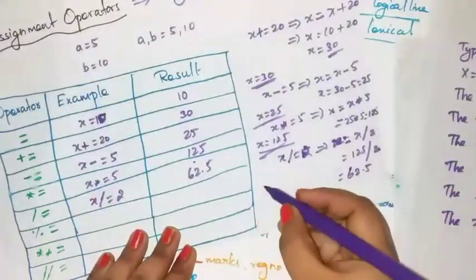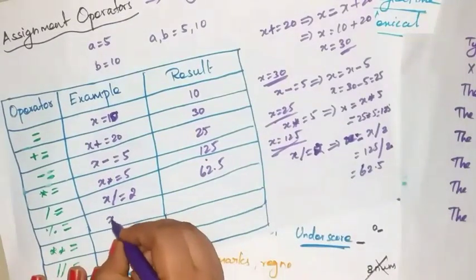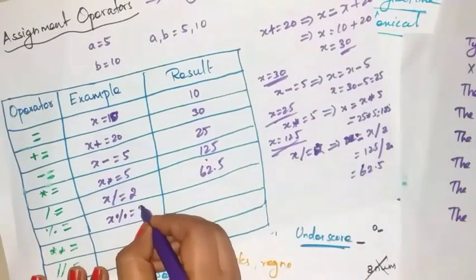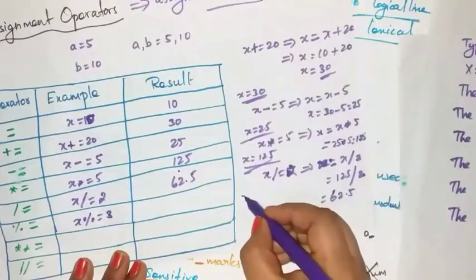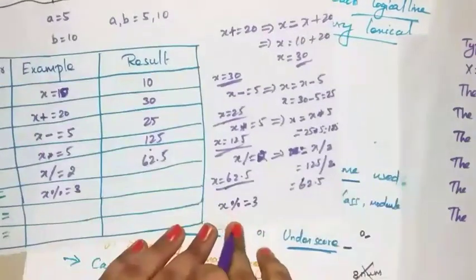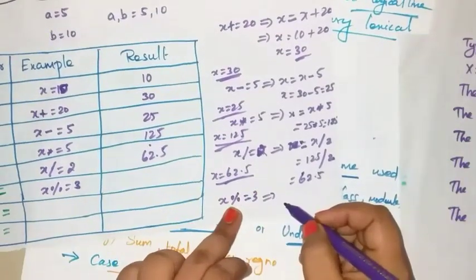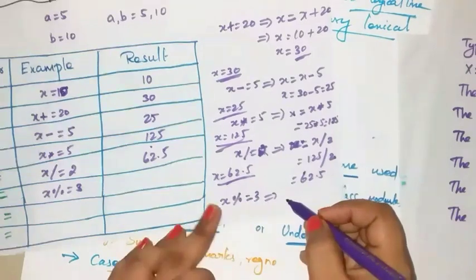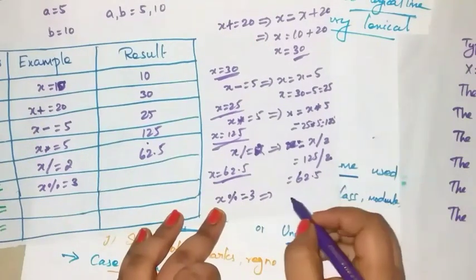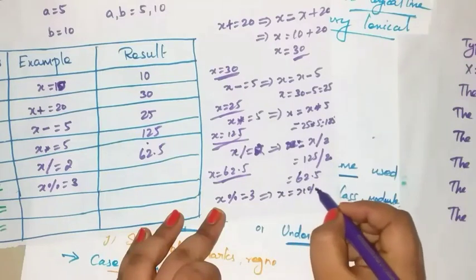Now our new x value is 62.5. Here it first performs the modulus operation and returns the result to the variable x. X equal to x modulus 3.